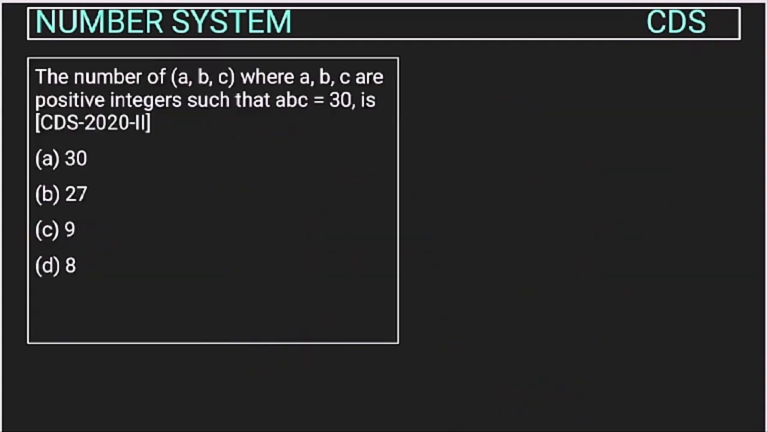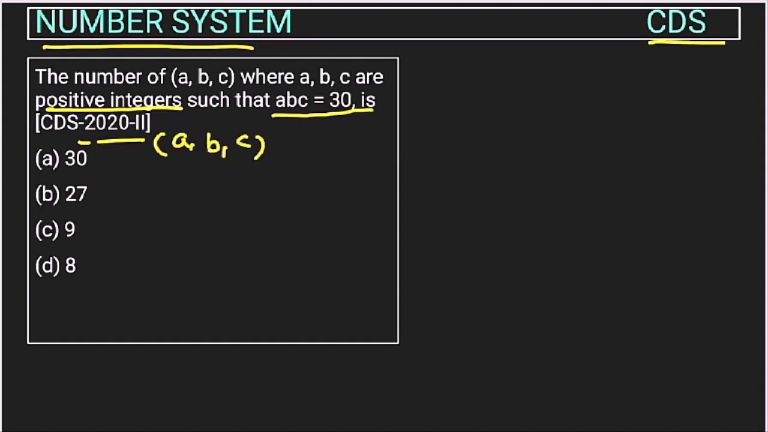Okay. Now this is the next question from the number system chapter asked in the CDS exam of 2020. The number ABC where A, B and C are positive integers. So we have to consider only the positive values, right? Such that ABC is 30. So there are three values A, B, C whose multiplication is 30. This is given, right? So what are the divisors or the factors of this 30? That will be the values of A, B and C, right?